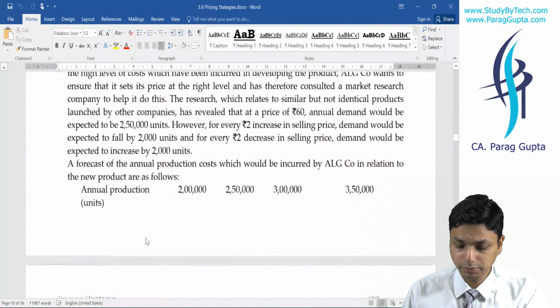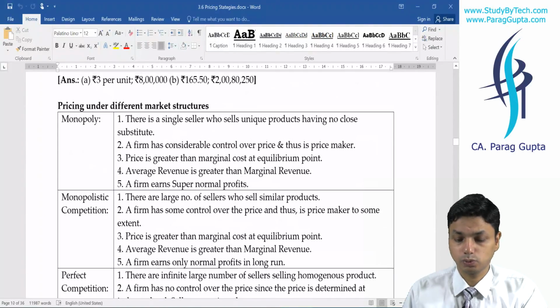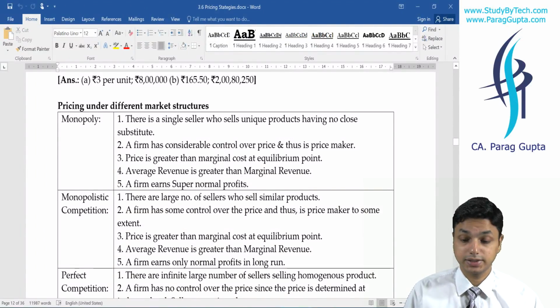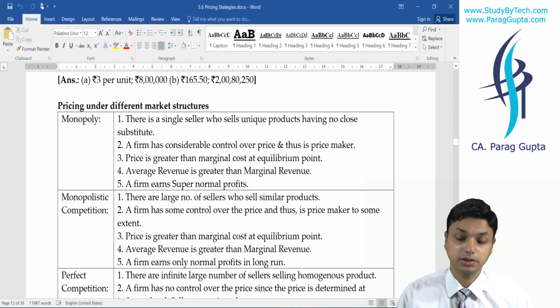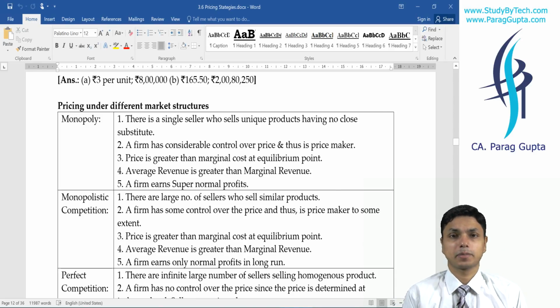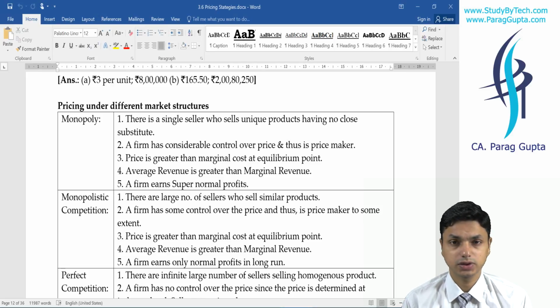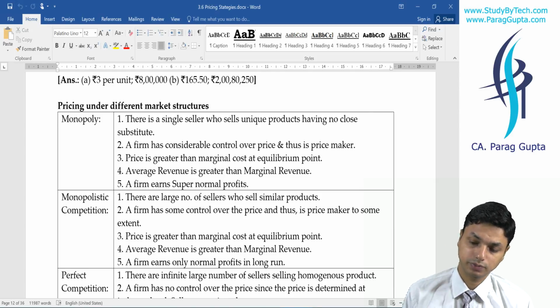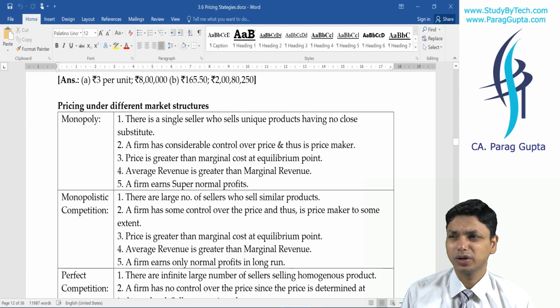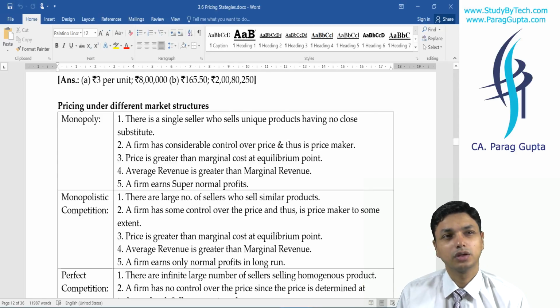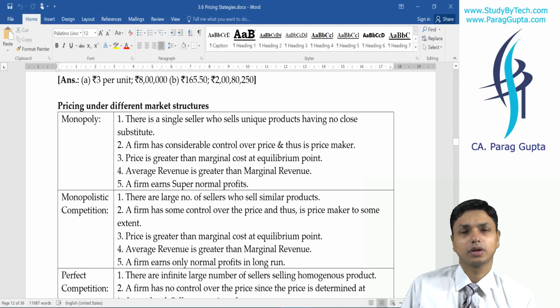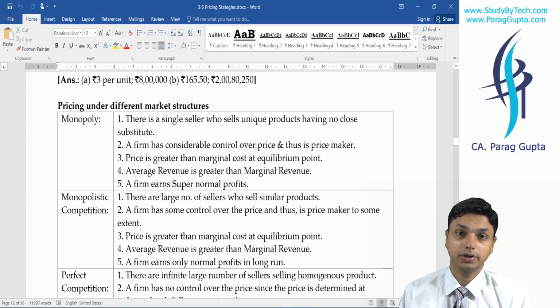Anyhow, let me revise at a very high pace what was under different pricing, different market structures. Monopoly. Monopoly was the market where we have only one seller. He was the price maker. No more required to go into more details. You can just say that in monopoly, we earn supernormal profit.